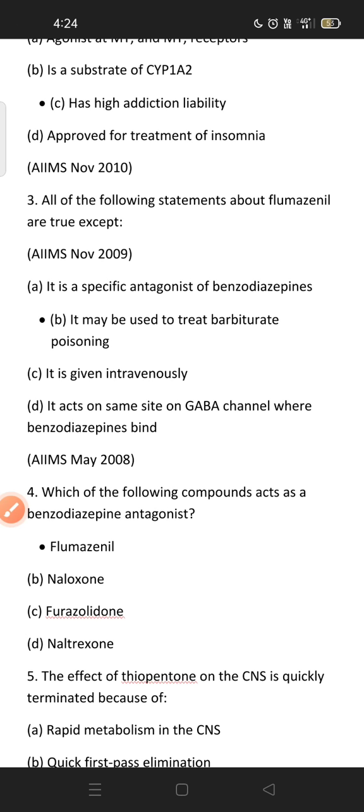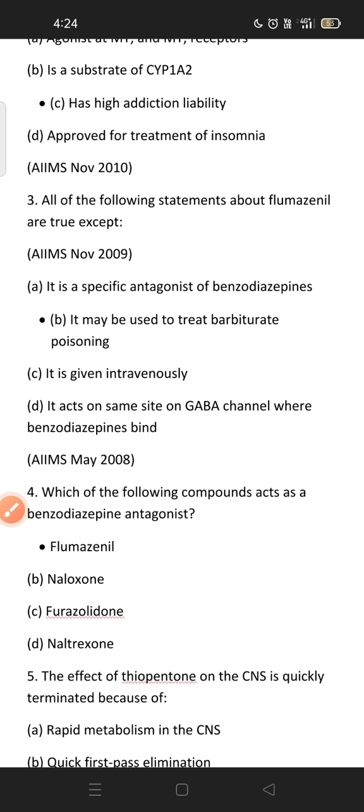All of the following statements about flumazenil are true except: it is a specific antagonist of benzodiazepine; it may be used to treat barbiturate poisoning; it is given intravenously; it acts on the same site on the GABA channel where benzodiazepine binds. Firstly, it is a specific antagonist to benzodiazepine, so A is correct.